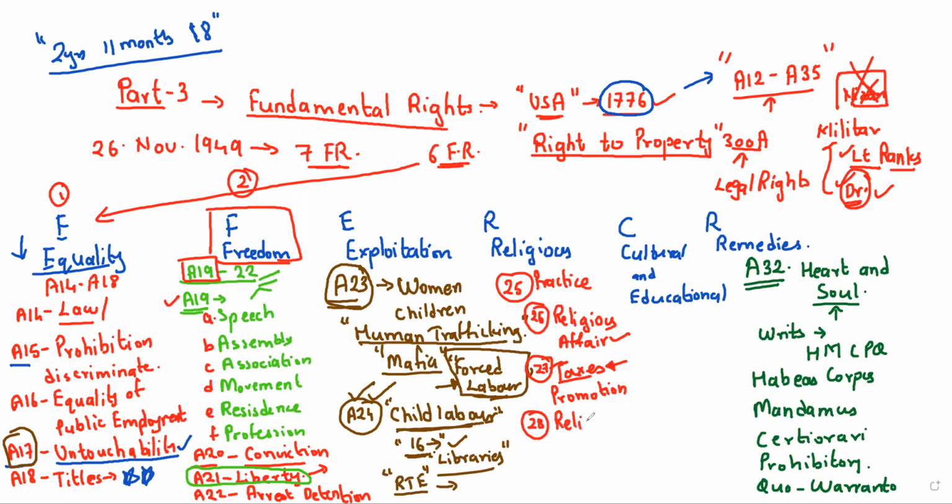Religious instructions. What does it mean? Religious instructions, very, very important. Now you might have heard that there is something called madrasas. What are these madrasas? Young boys and girls go to a school run by the Islamic board, and here they will learn the Quran. They will be learning about Islam. There won't be any science, history, geography, or mathematics. They will be learning only the Quran and those kinds of topics.